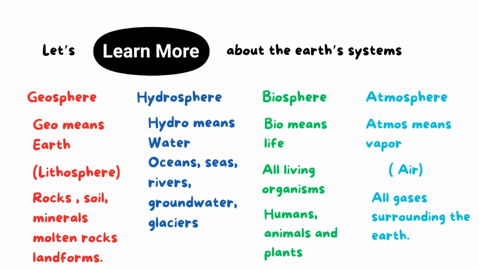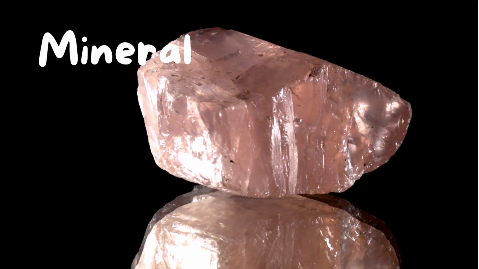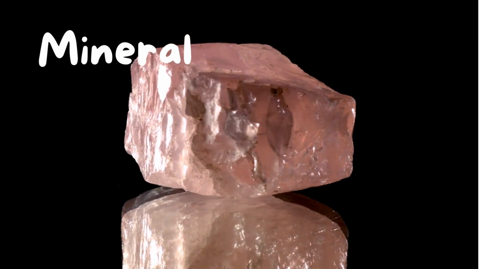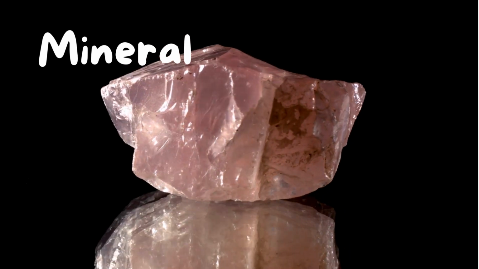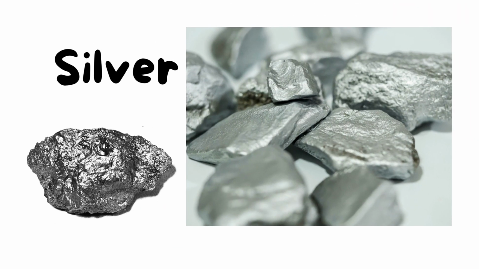So here I will show you the 4 systems. First we have, yes, geosphere or lithosphere. It includes landforms like mountains, valleys, rocks, minerals, molten rocks, and we will see. This is minerals. A mineral is a solid that has one substance, most of them like that, like gold, silver, aluminium.